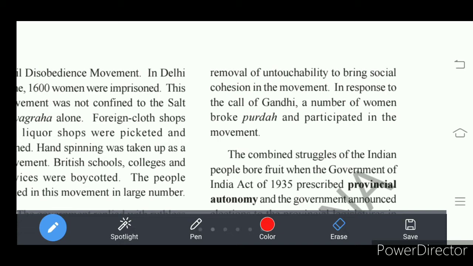A number of Muslim women who practiced the parda system came out of their homes and joined Gandhiji on the call of Gandhiji.